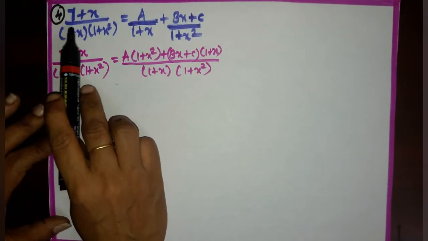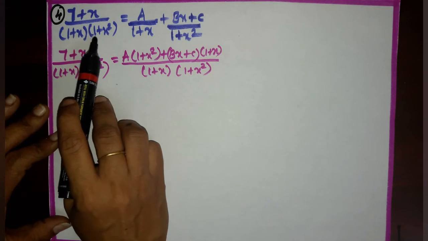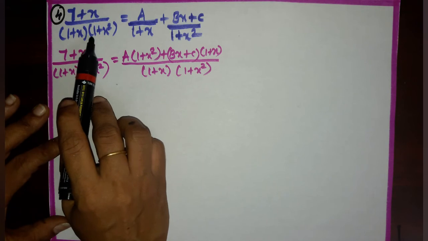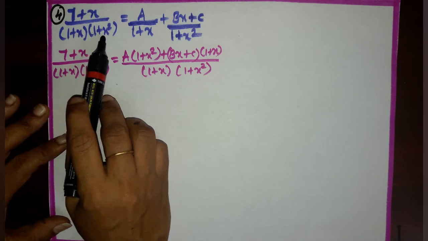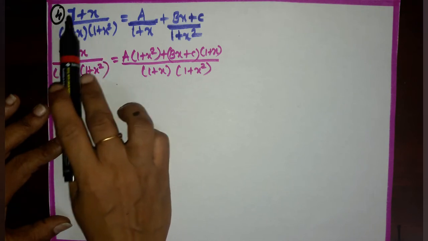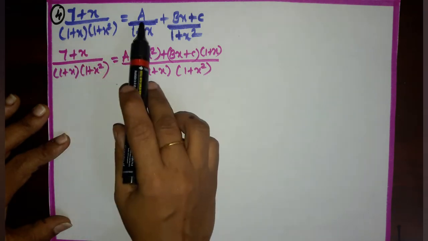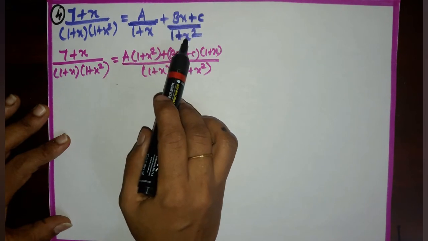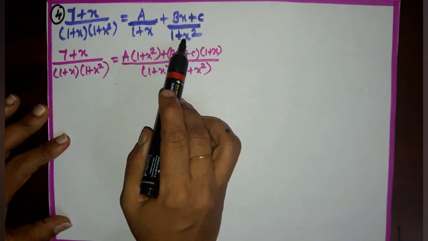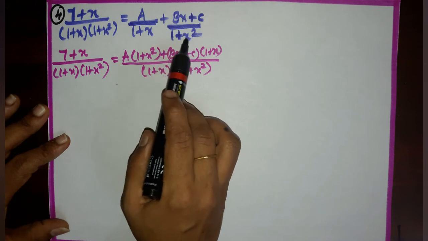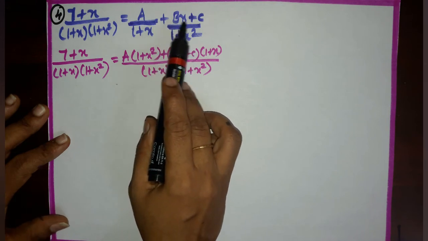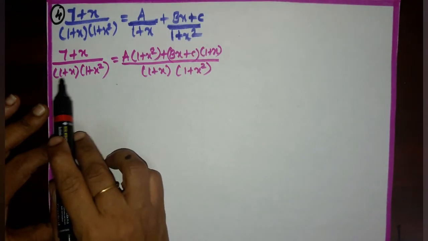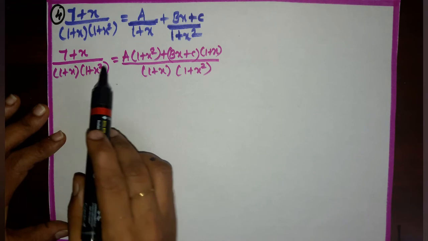Question number 4. (7 plus x) by (1 plus x) into (1 plus x square). 1 plus x is a factor with degree 1. 1 plus x square is a quadratic factor which cannot be factorized. The expansion for this case is a by (1 plus x) plus (bx plus c) by (1 plus x square). Since 1 plus x square is a quadratic factor which cannot be factorized, we need to write in the numerator bx plus c. So (7 plus x) by (1 plus x) into (1 plus x square) is equal to,